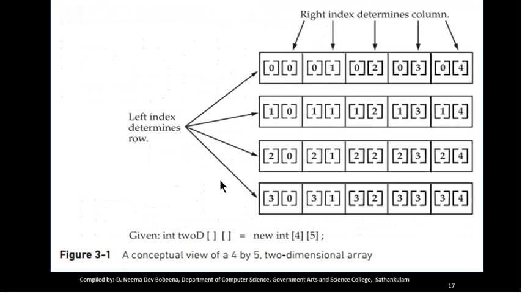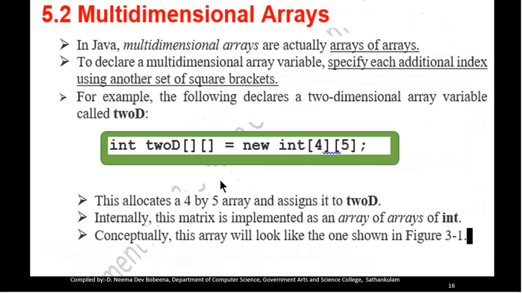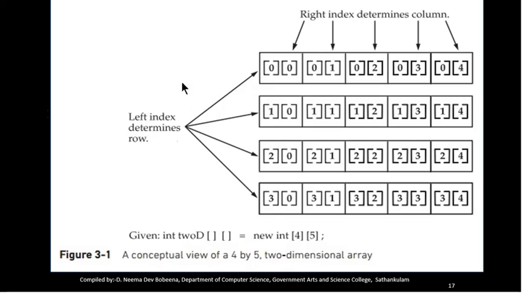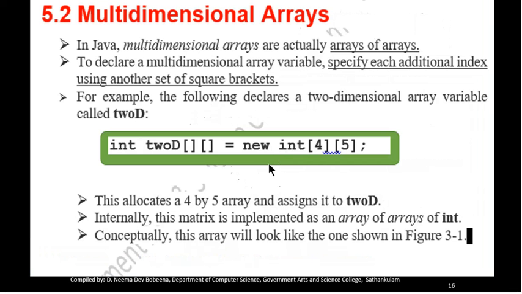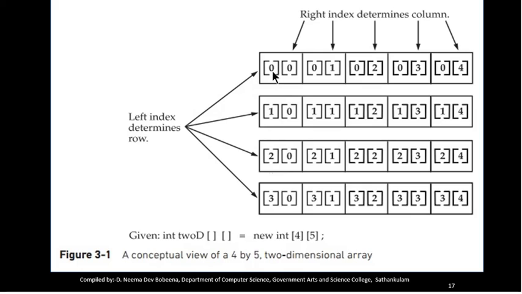It looks like this. And moreover, the array index begins with 0. So this is the 0th row, first row, second row and third row. And each row has 5 columns. The index begins with 0. The first value is the row index value and the second value is the column index value.